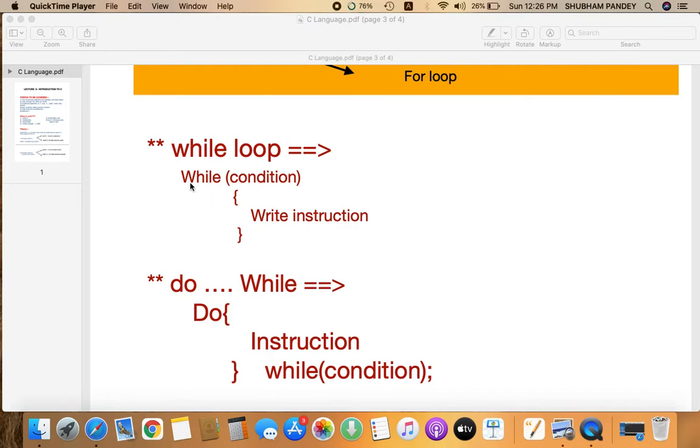Now see here, let us suppose I write while i is less than 10, print i and i plus plus or i plus 1. When my compiler runs this code, it comes here and sees the condition i is less than 10. Then it is going to print the value of i till it is less than 10. As it reaches 10, the loop will break and our compiler comes out of this loop.